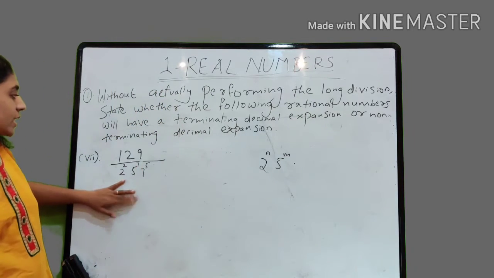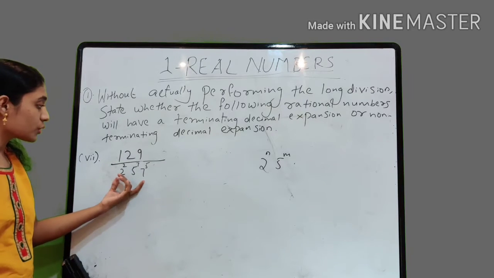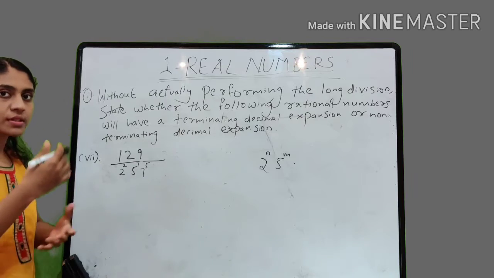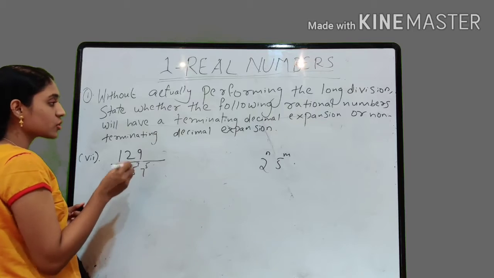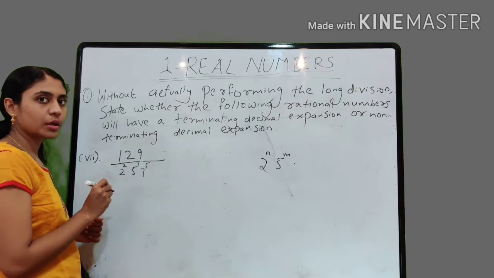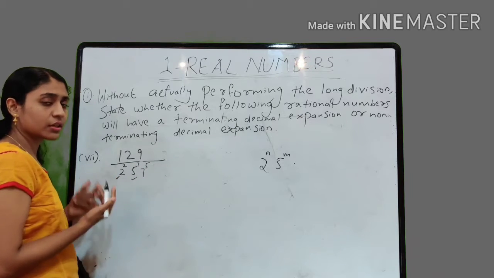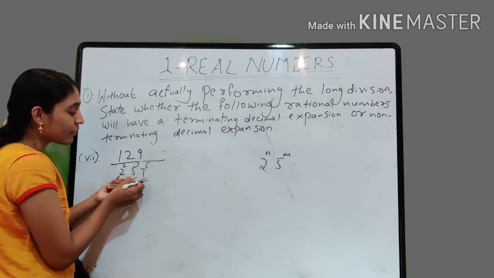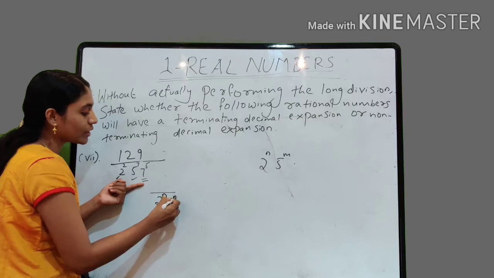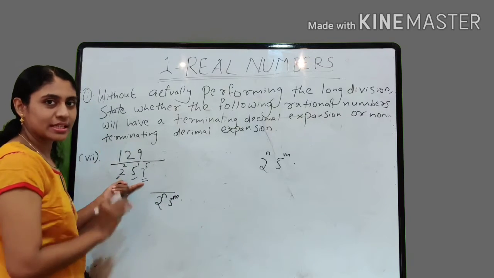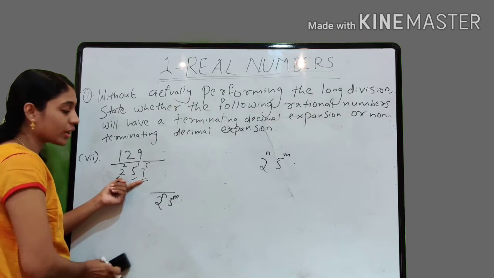The very next question, that is 129 by 2 square into 5 raised to 7 into 7 raised to 5. It's also written in the form of powers of prime numbers, right? And here this is not of the form 2 raised to n into 5 raised to m. You may be confused because 2 square is there, 5 raised to 7 is there. Then why not? Because the additional number 7 is there. If the denominator consists of only 2 raised to n into 5 raised to m, we can say that it has a terminating decimal expansion. But here 7 raised to 5 is also there.